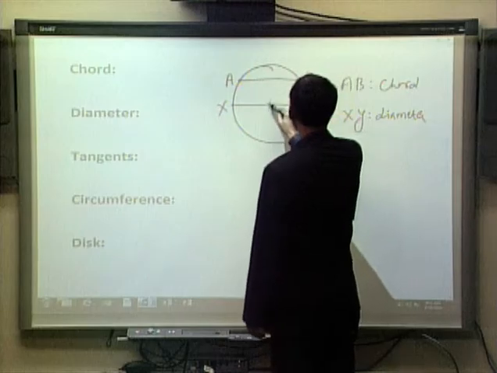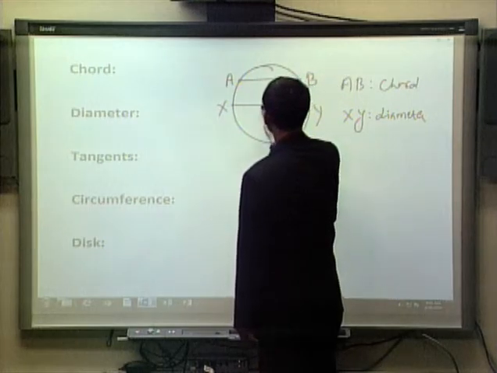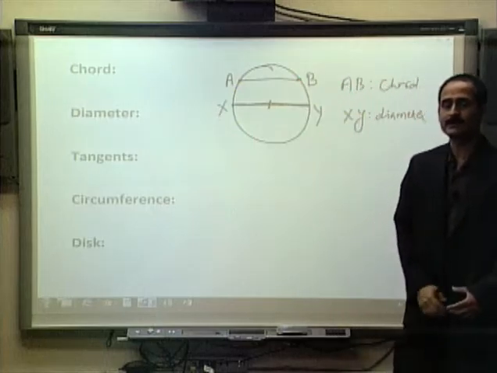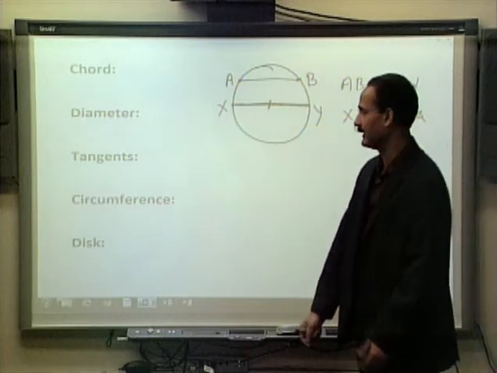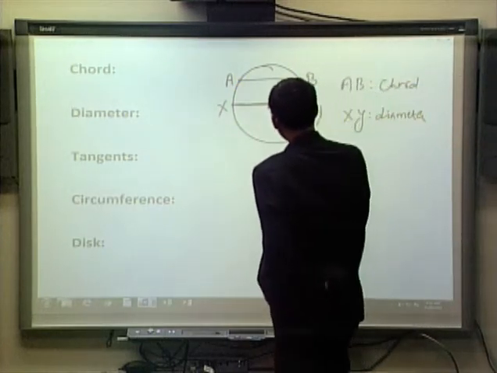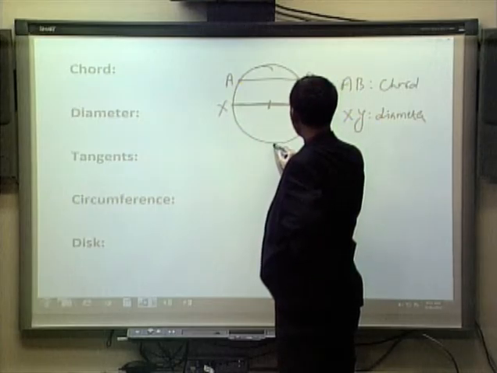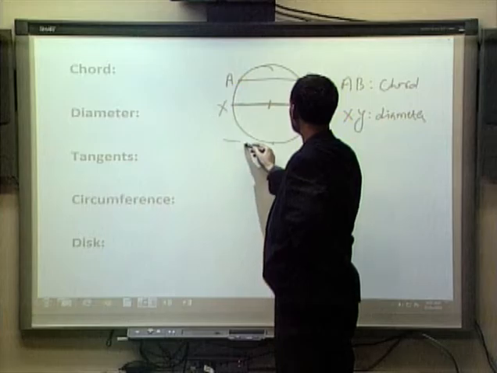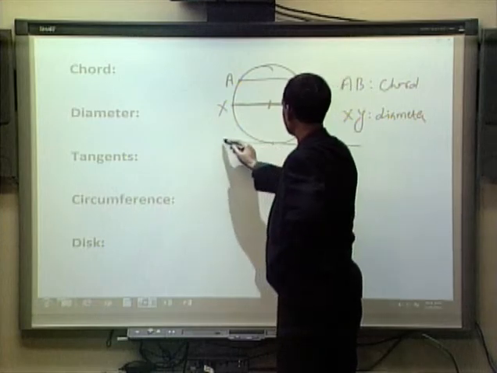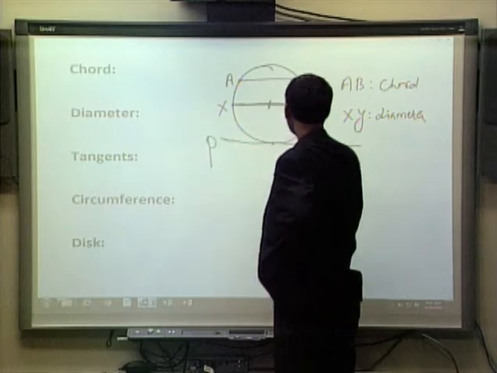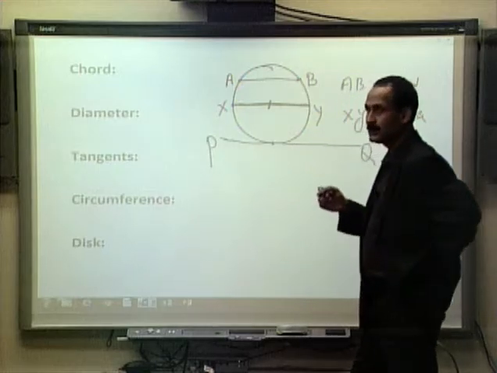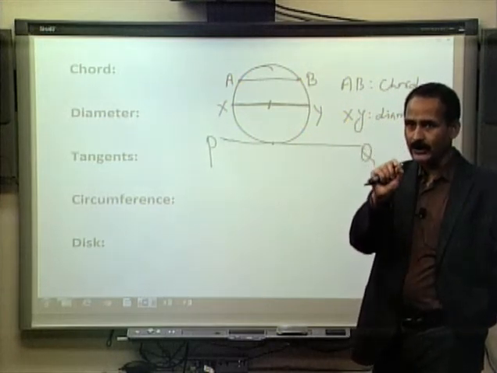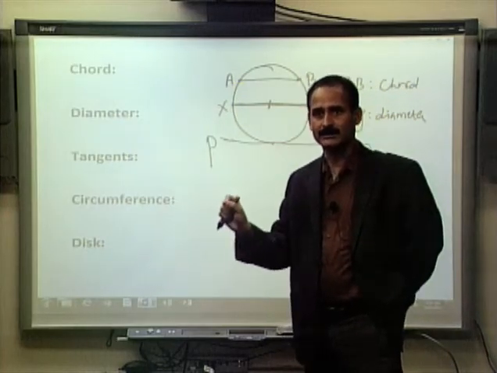You can see half of the diameter is radius, another half is also radius. So diameter has to be twice as long as the radius. Now, for a circle, we can have lines that will just touch the circle at a point. This line, let's say PQ, is just meeting the circle at a single point. It is not intersecting the circle more than once.